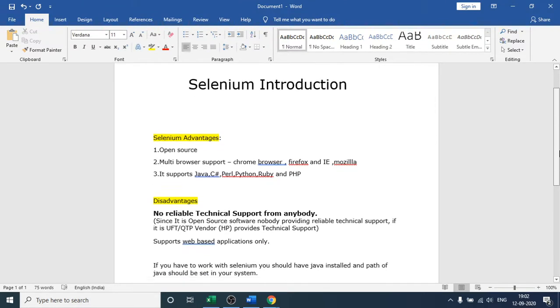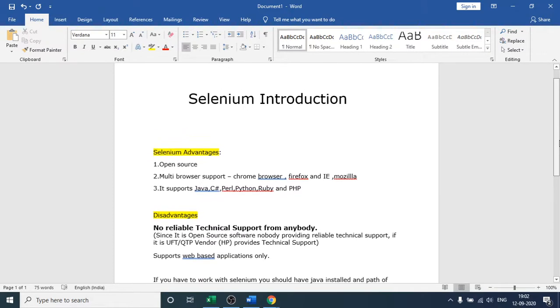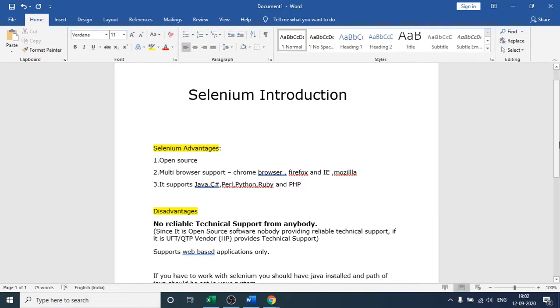So you can see on my screen, as we have already covered Java, we are now going to learn Selenium, and this is the reason I have written that Selenium introduction. Before going forward, first of all, let us discuss the definition part of Selenium. So what is the definition of Selenium?